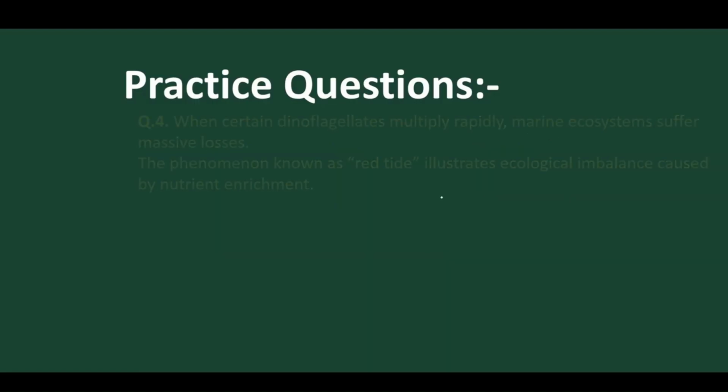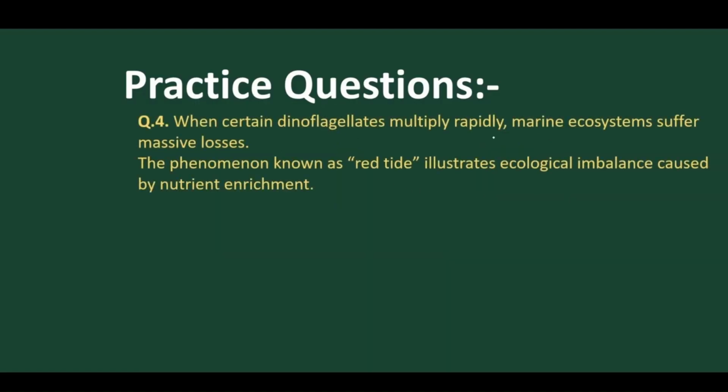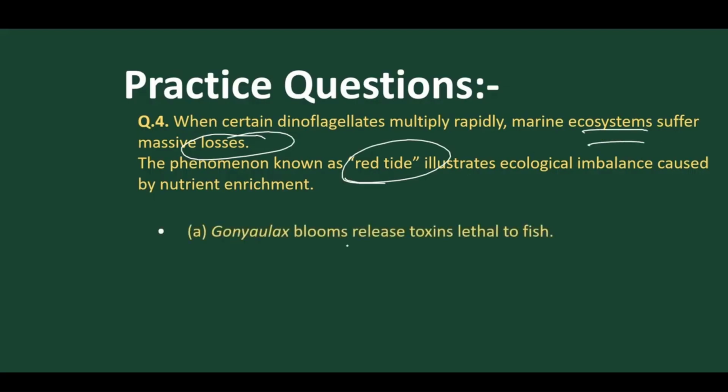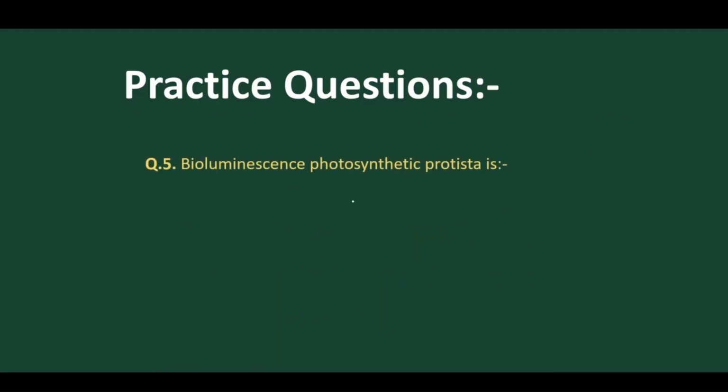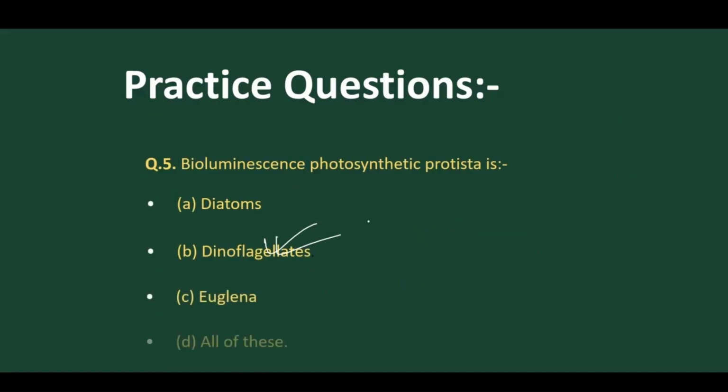Go through the answer. When certain dinoflagellates multiply rapidly, marine ecosystems suffer massive losses. Yes, because red tides and toxins are produced. So as red tides and toxins are produced, definitely there are losses. Blooms release toxins lethal to fish. Yes. Okay, the first one is correct. Now the fifth one: photosynthetic protista, that is dinoflagellates. Yes. So only 5 questions we have discussed, but you will get 1000 plus questions per chapter on our site,